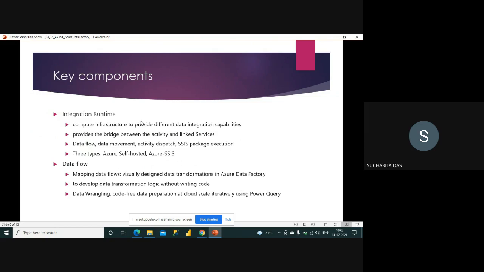Now to understand what is SSIS package execution, I will give you a little background. Whenever we are talking about any RDBMS, say SQL Server has broadly two types of components. One is known as the database engine. Database engine is something where I can create some database, I can create some tables, I may run some stored procedure, trigger, and so on. That is my database engine.